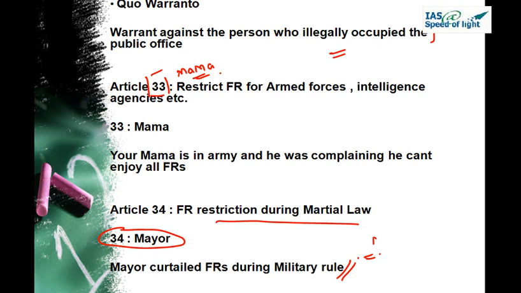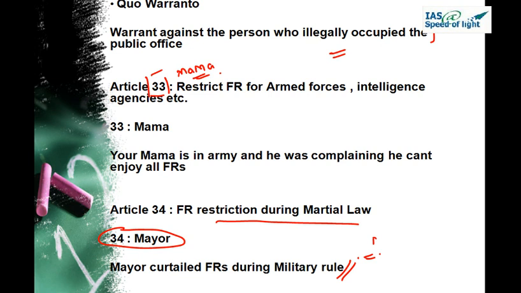So here we finish with the important articles. For fundamental rights and directive principles we have to go through each article, but thereafter, after fundamental rights and directive principles of state policy, we will focus only on the important articles, articles whose number we have to remember. We will not go through all the articles and remember the numbers of each article.